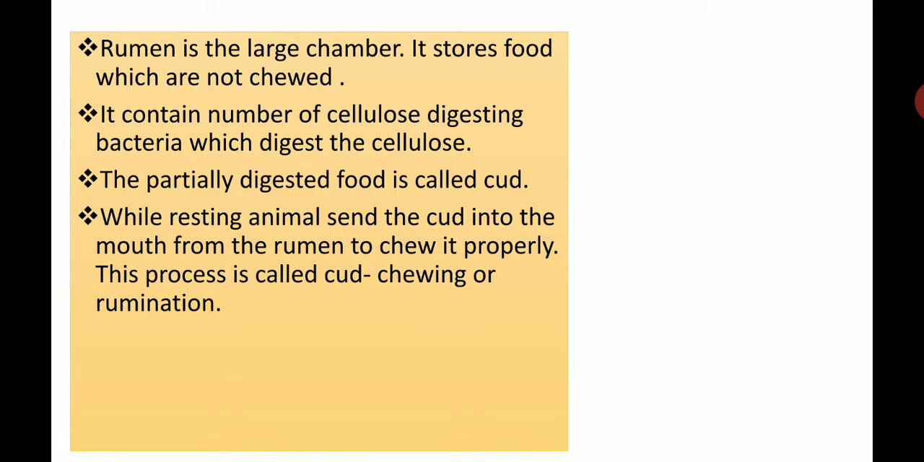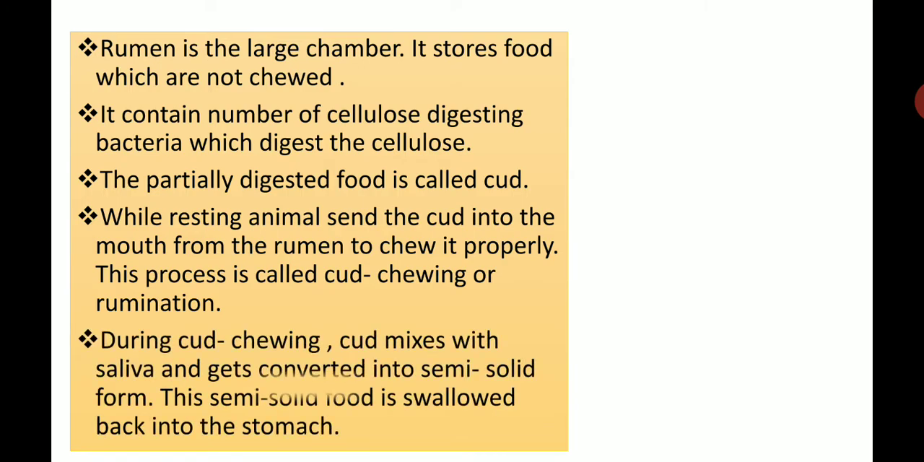While resting, animals send the cud into the mouth from the rumen to chew it properly, and this process is known as cud chewing or rumination. During cud chewing, the cud mixes with saliva and gets converted into a semi-solid form, and this semi-solid form is swallowed back.